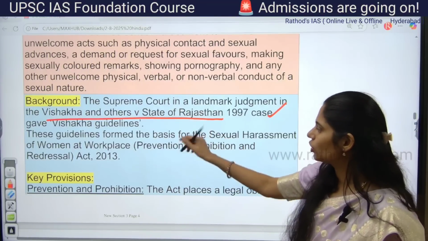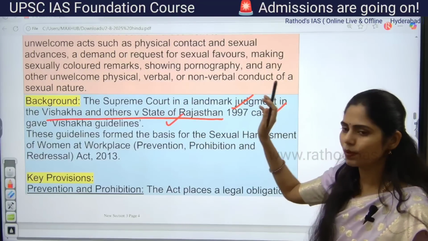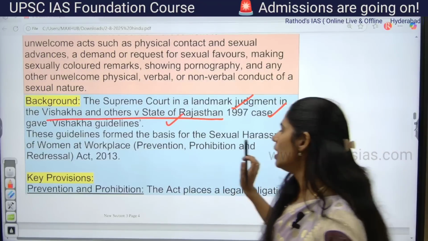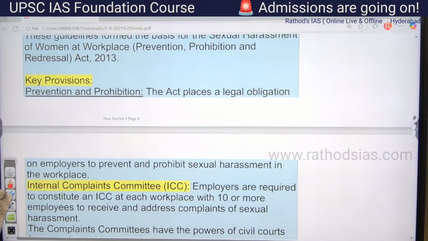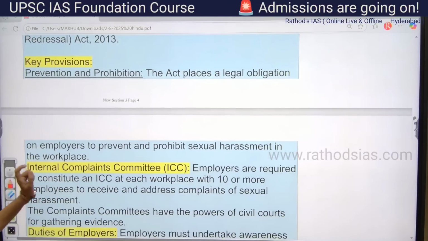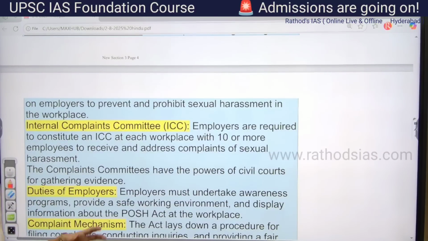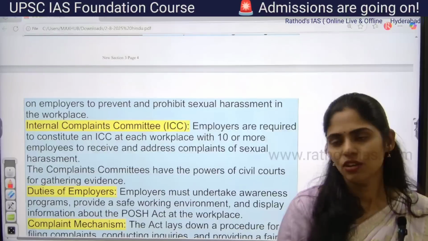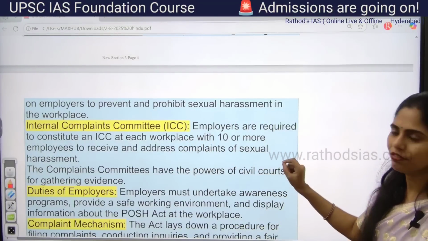So the root of this act is the Vishaka guidelines. It is related to the Supreme Court judgment of Vishaka and others versus State of Rajasthan. Very, very important. And if you see the provisions, the first one, they said that we have to prevent and we have to prohibit this kind of sexual harassment of women at the workplace. The first important point. The next one is, they said that if there is any workplace where we have 10 or more employees, then we have to establish an Internal Complaints Committee. That should be for sure.